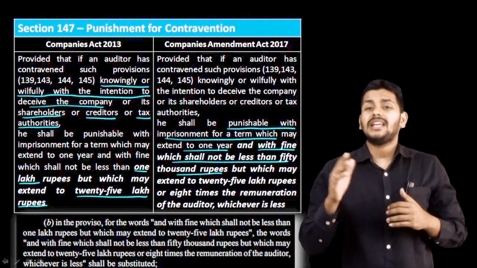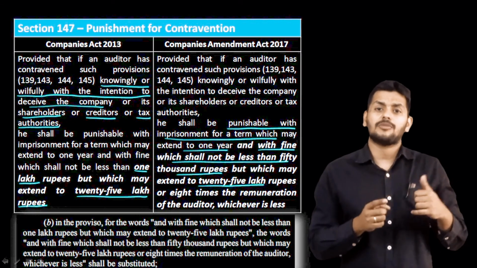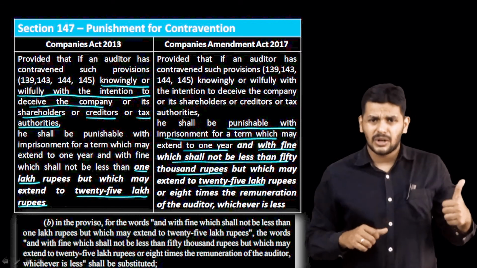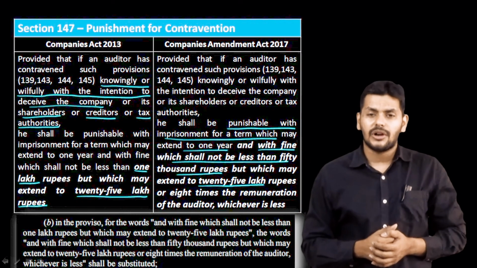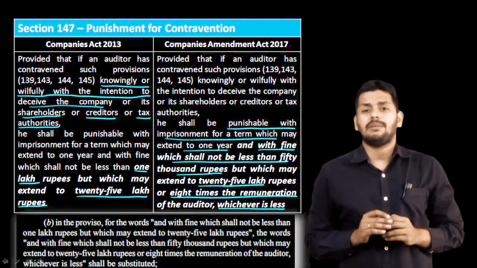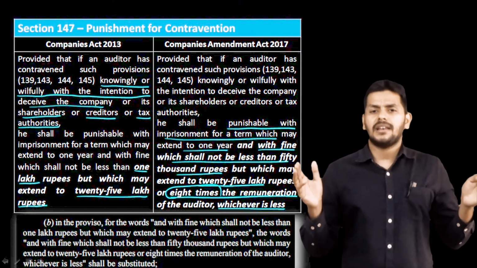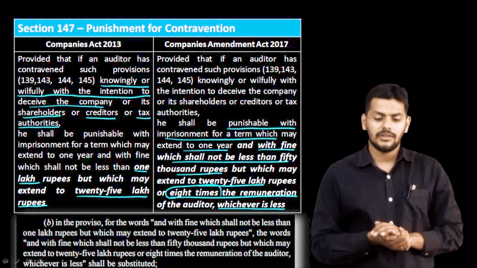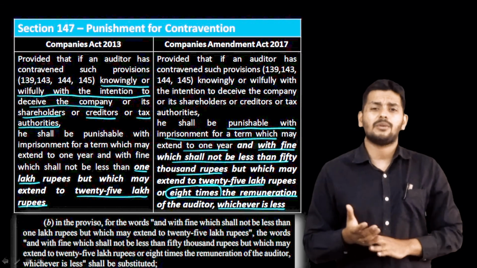which means the limit is 50,000 first up, or higher side is of 25 lakhs, because you remember 143, 12 to 15, the fraud provision, there also the punishment is between 1 lakh to 25 lakhs. So here, willfully if you do something, the punishment lower limit is 50,000, upper limit is 25 lakhs or 8 times of the remuneration of the auditor, whichever is lower. You can see there 8 times being circled. So 8 times of the remuneration, whichever is lower. Lower limit 50,000 minimum fine. Maximum it can range up to 25 lakhs or 8 times of the remuneration, whichever is lower. So that is the change in section 147, punishment for contravening 147 subsection 2.